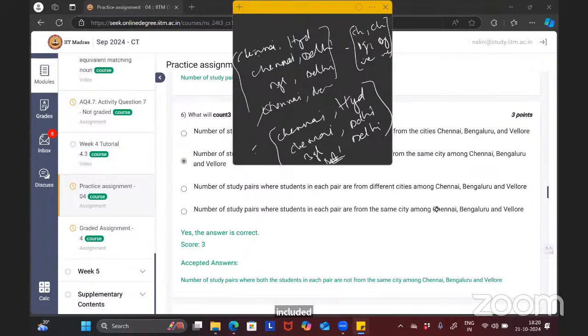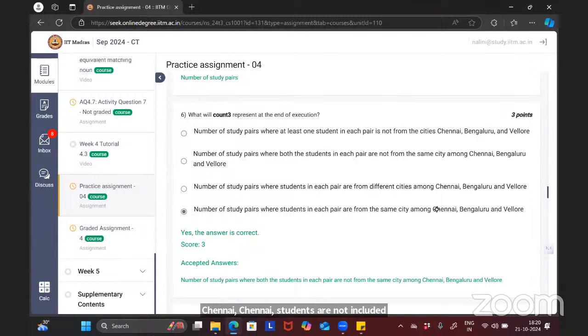Here, the first option is telling the number of study pairs where at least one student in each pair is not from the cities like Chennai, Bangalore, Vellore. Option A and option B are somewhat similar only.